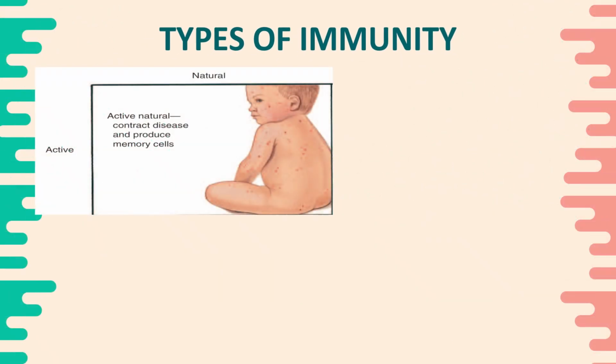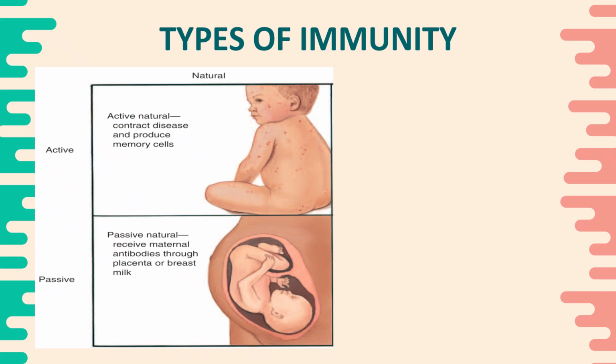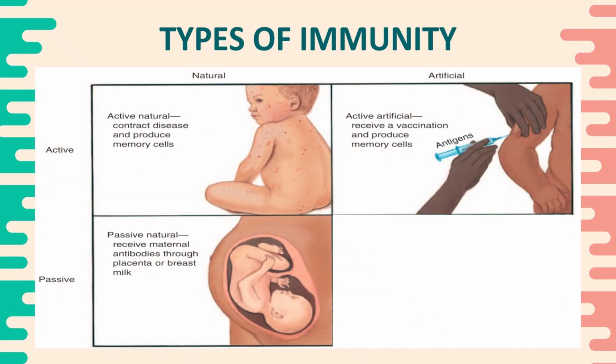So here in this picture, an example of your active immunity is when your body contracts a disease and produces memory cells for that particular disease. Another form of immunity, which is your passive, is when you get your antibodies from your mother through the placenta or breast milk. While another active mechanism of getting immunity is through your vaccination, wherein you introduce antigens.